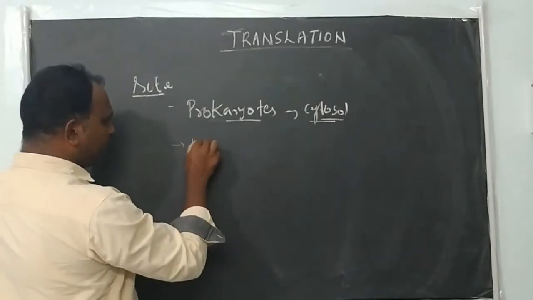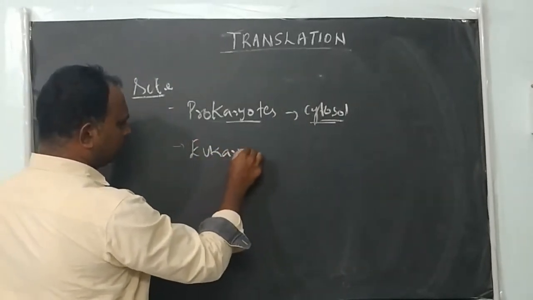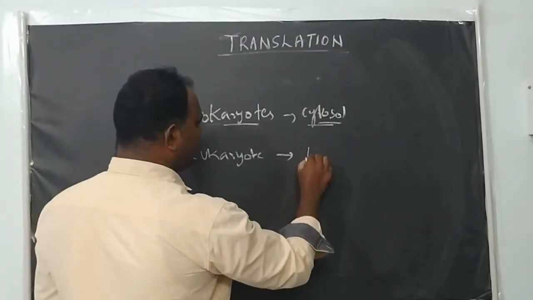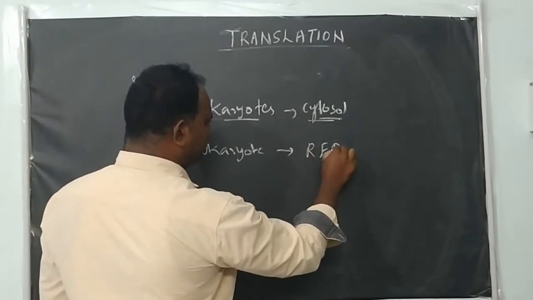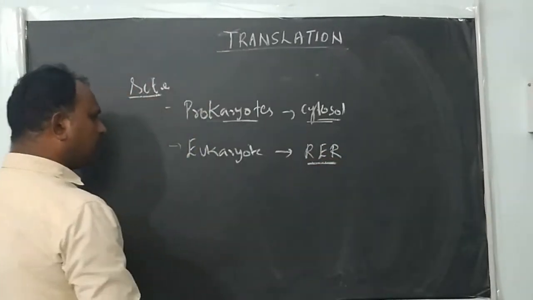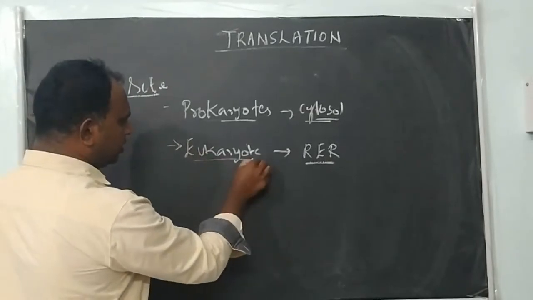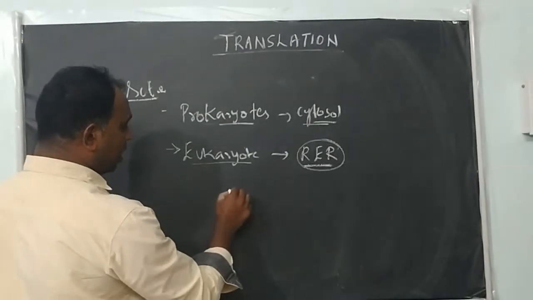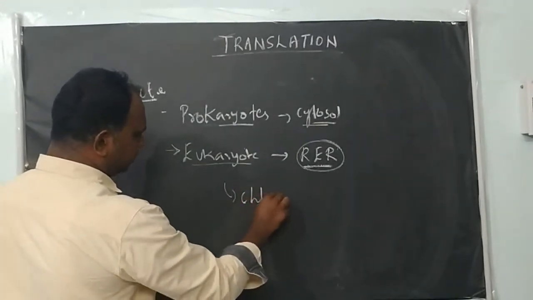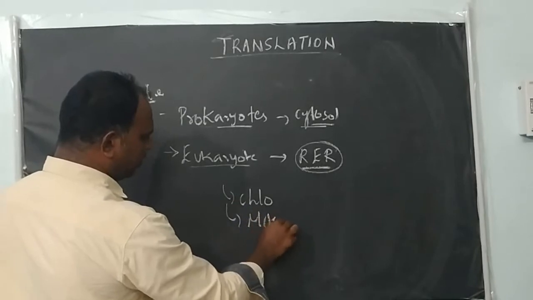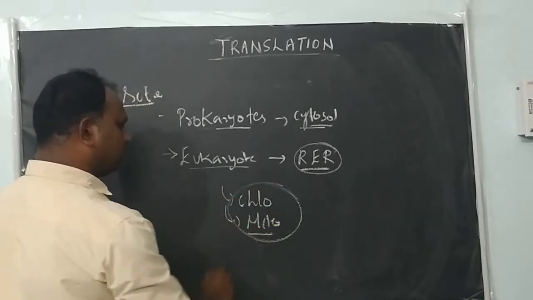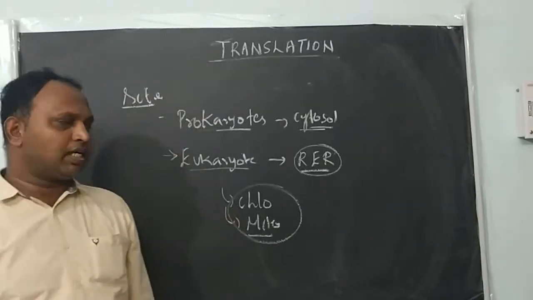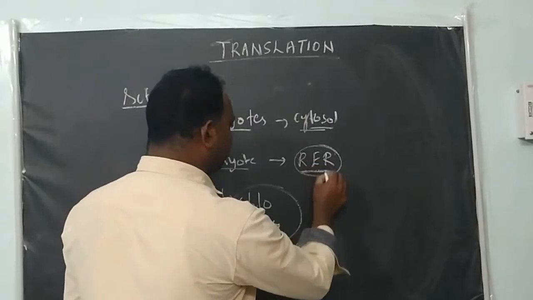But whereas in eukaryotes, the site of translation is the rough endoplasmic reticulum. Similarly, in eukaryotes, the main cellular proteins are synthesized by the rough endoplasmic reticulum. But organelles like chloroplast and mitochondria have their own machinery. These organelles can synthesize their own proteins. The remaining enzymes and structural proteins are mostly synthesized by the rough endoplasmic reticulum.